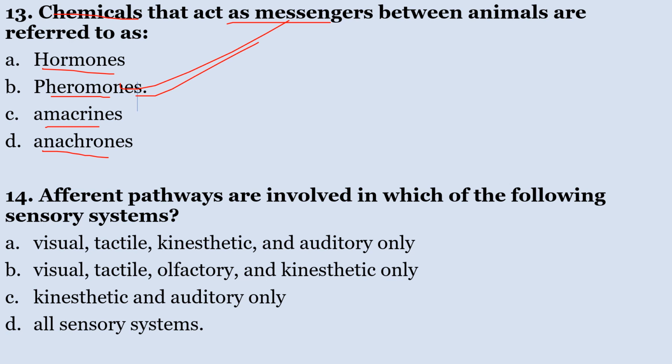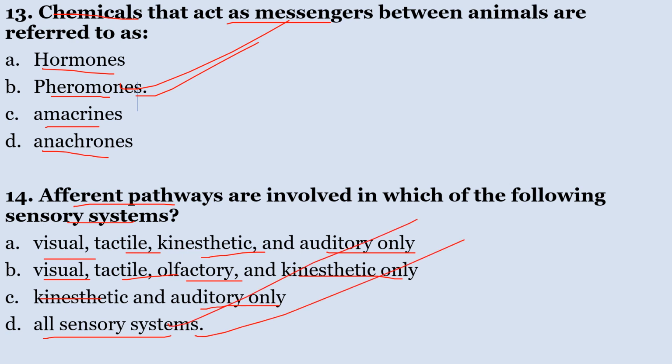Number 14, afferent pathways are involved in which of the following sensory systems? A, visual, tactile, kinetic, and auditory only; B, visual, tactile, olfactory, and kinesthetic only; C, kinesthetic and auditory only; and D, all sensory systems. The correct answer is D. Afferent pathways are involved in all sensory systems. So the correct answer, number 14, is D.